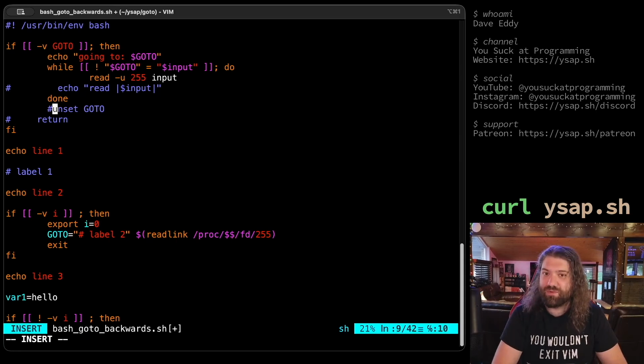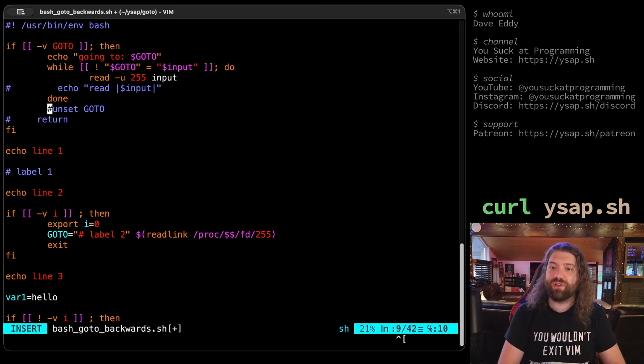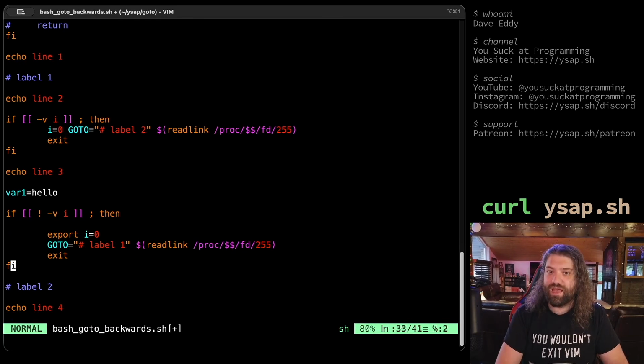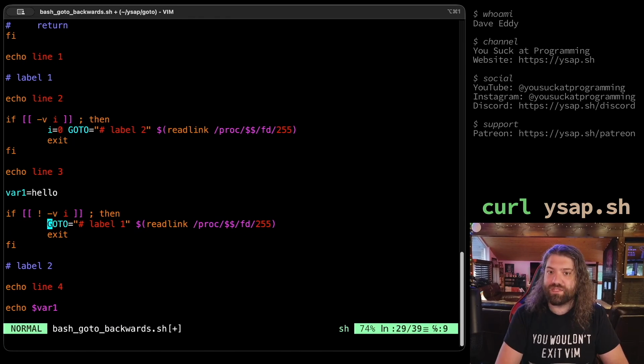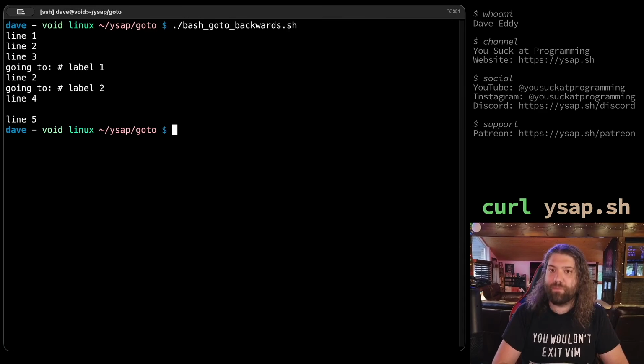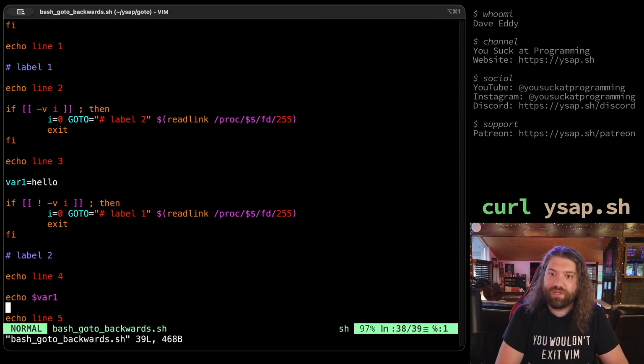I don't think this needs to run, because think about it. Yeah, GOTO is set, but you're never going to get back to the top of the script unless you re-execute yourself, and you're never going to re-execute yourself unless you call GOTO. So you're probably fine, assuming you write everything in order. This could be this, and then, again, this could also be this, and we should get the same output. Yeah, that looks the same to me. So that's just a simple way to clean it up.